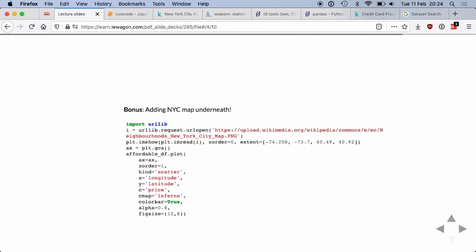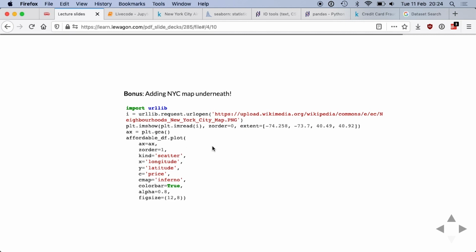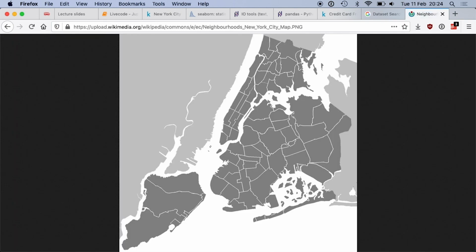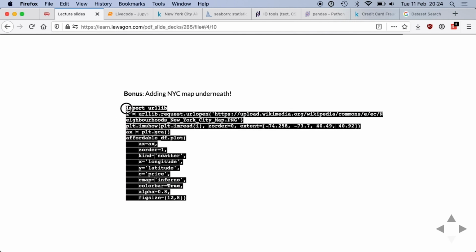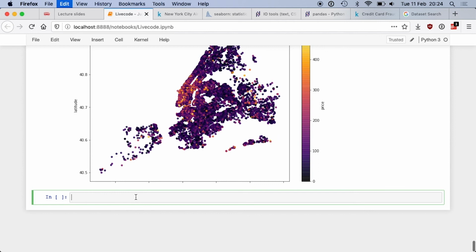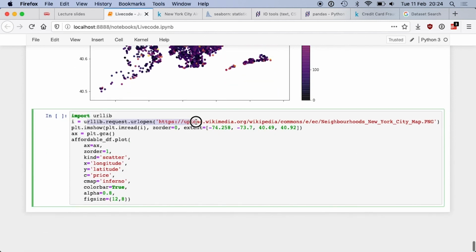And as a bonus, I wanted to draw something on top of the Manhattan map, actually. So we're going to use a Wikipedia image, which looks like this. And I want to draw on top of this one, so that it's a bit better. And this is the code that we need. We're going to take the PNG from the web.